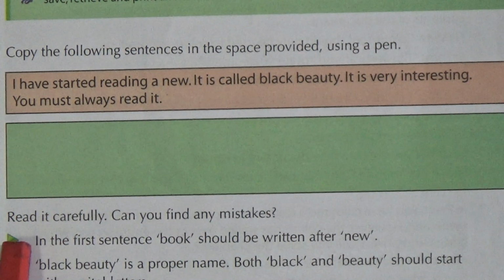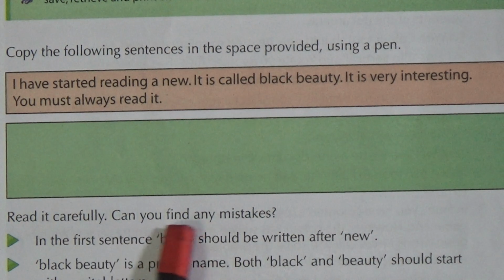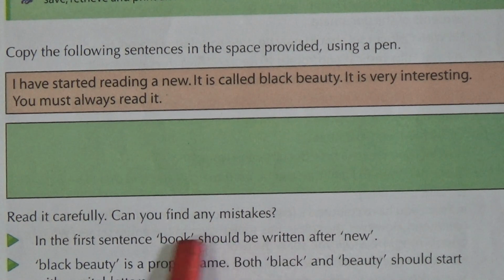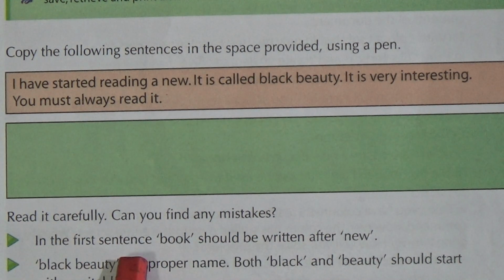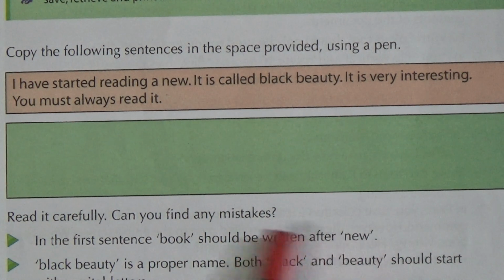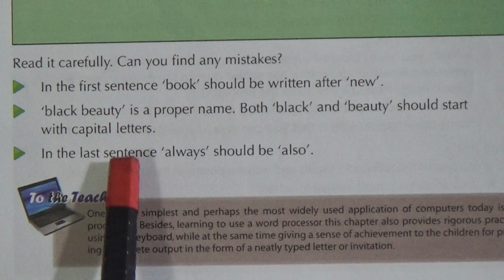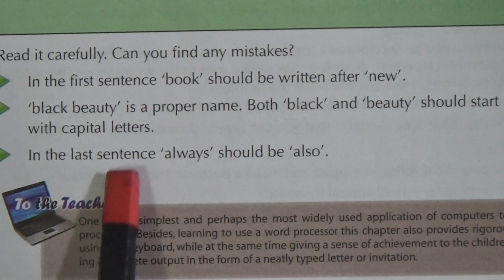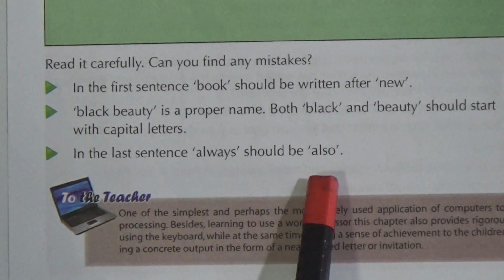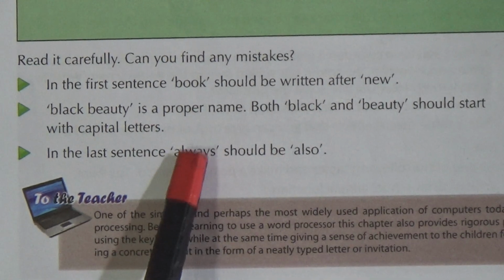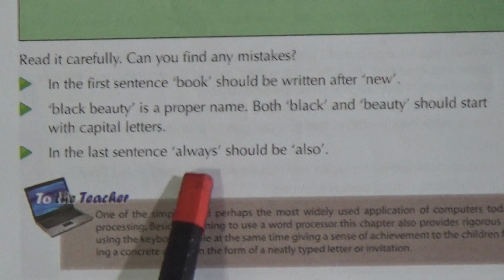Now look here. Read it carefully. Can you find any mistakes? We have already found the mistakes. In the first sentence, "book" should be written after "new." Black Beauty is a proper name. Both Black and Beauty should start with capital letters. In the last sentence, "always" should be "also." So these are the mistakes we saw in the above passage.